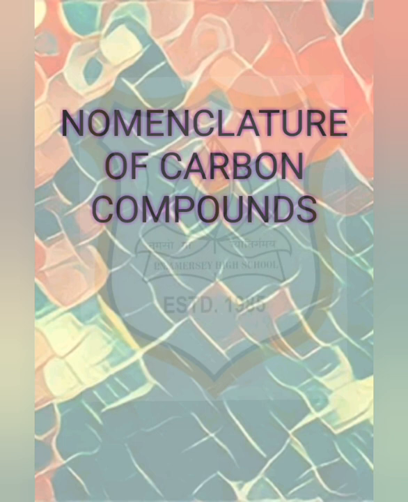Fourth, if the carbon chain is unsaturated, then the final ANE in the name of the carbon chain is substituted by ENE, that is double bond, or YNE, that is triple bond, as we have discussed earlier, alkenes and alkynes. For example, a 3-carbon chain with a double bond would be called propene, not propane. And if it has a triple bond, it would be propyne.